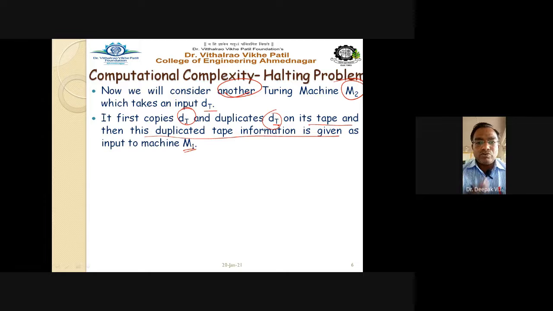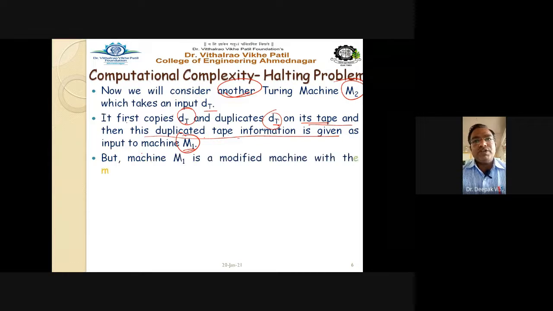So now two Turing machines are considered here. The first is M2 and the second is M1. It copies and duplicates this information dt, and the tape and the duplicated tape information is supplied to the machine M1.